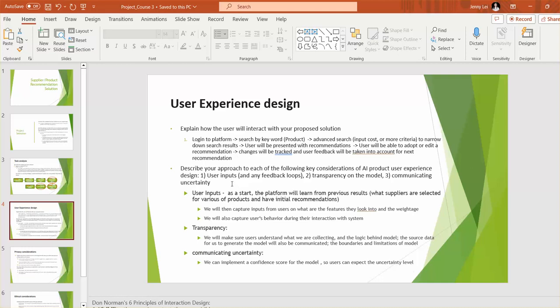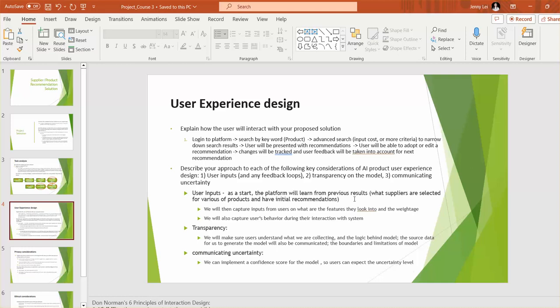Next is how we define the user inputs, and the transparency and how we communicate uncertainty. We have some tactics for that. As a start, the platform will learn from the previous results, like how users, when they do it manually, decide what suppliers to invite based on their performance.